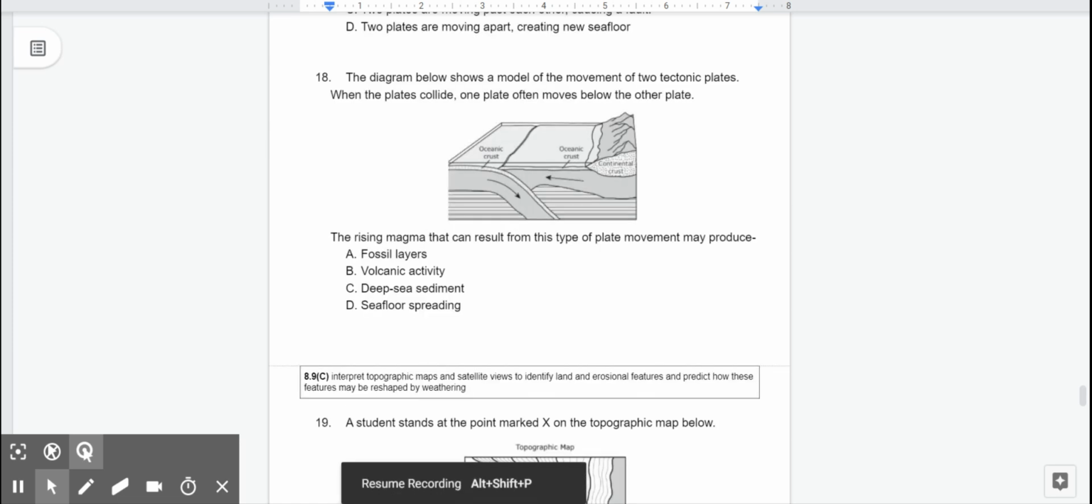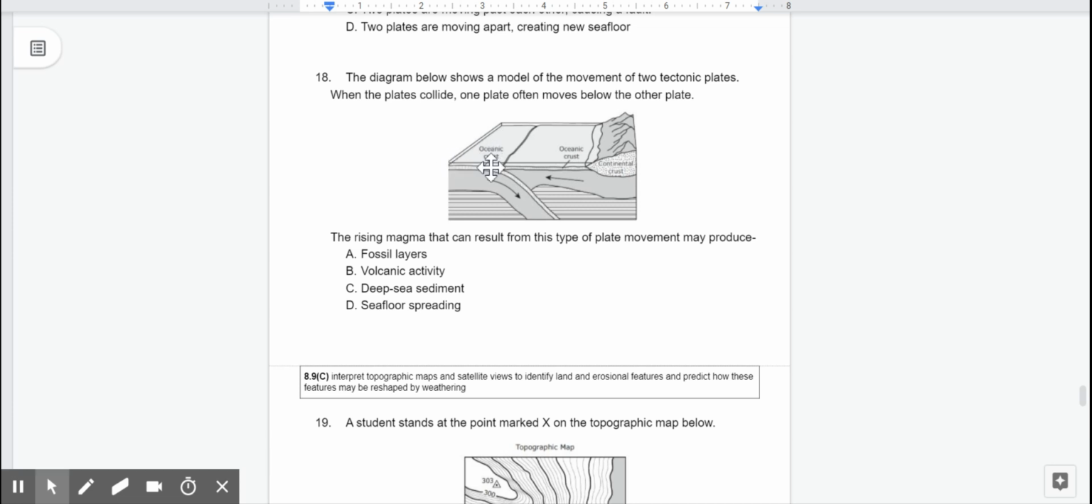Number 18. The diagram below shows a model of the movement of two tectonic plates. When the plates collide, one plate often moves below the other plate. Oceanic crust, continental crust. The rising magma that can result from this type of plate movement may produce A. Fossil layers, B. Volcanic activity, C. Deep sea sediment, or D. Seafloor spreading?